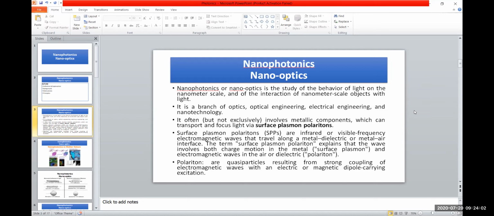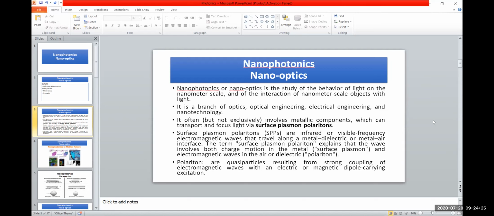Assalamu alaikum. We can start from nanoscience and nanophotonics. Nanophotonics or nano-optics is the study of the behavior of light on the nanometer scale and of the interaction of nanometer scale objects with light. We can also say it is a branch of optics, optical engineering or electrical engineering, and nanotechnology as well.